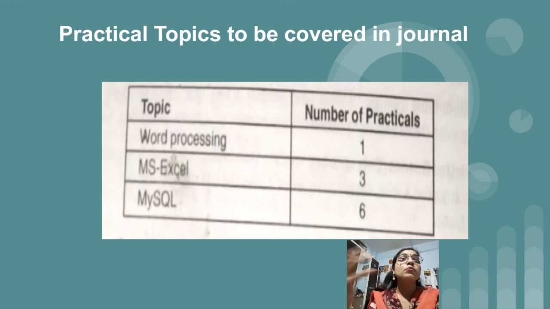After that, the practical topics which will be covered. The first practical is on word processing, with the help of Microsoft Office Word. You just need to create some files or documents, or prepare one resume, which will be part of the word processing practical. After that, you have Microsoft Excel. On Microsoft Excel you will have 3 practicals, and the third topic which we need to add into your journal is MySQL, and MySQL will have 6 practicals.